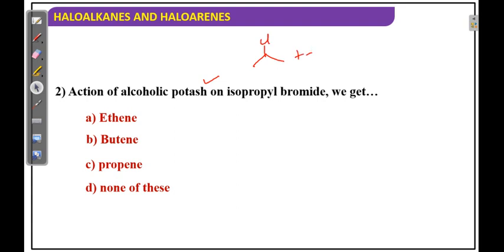Action of alcoholic KOH, what will happen? Elimination. HX will be eliminated. So what is the product here? Like this, propene.